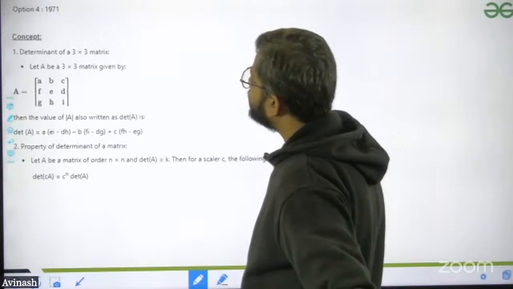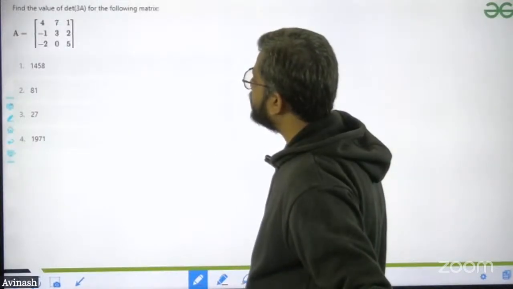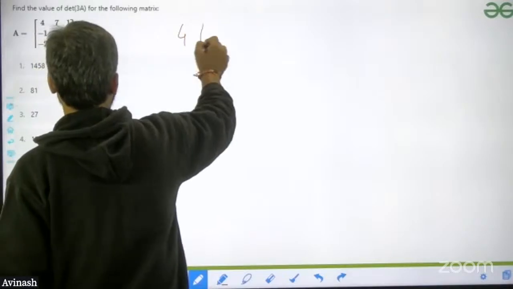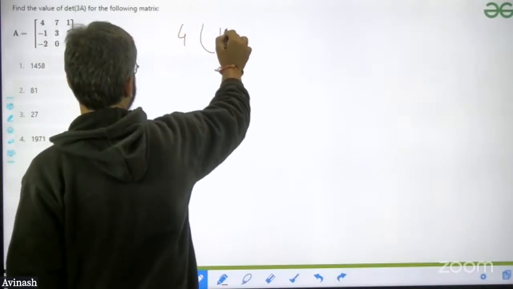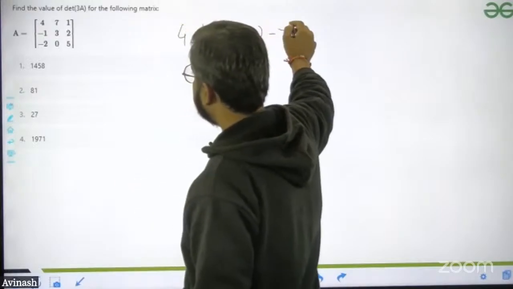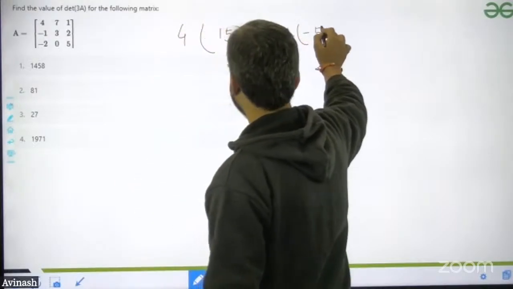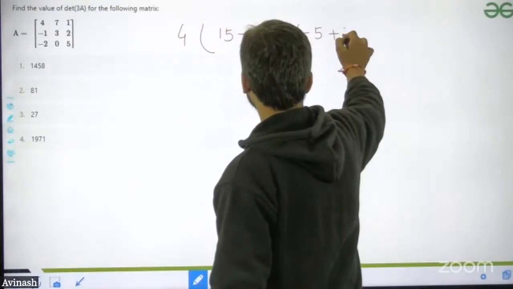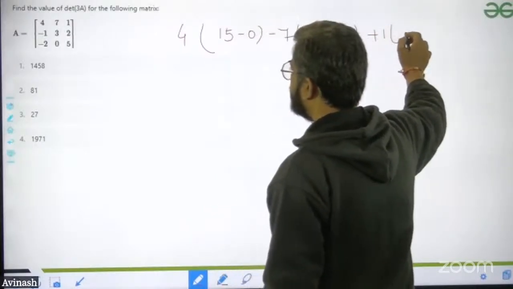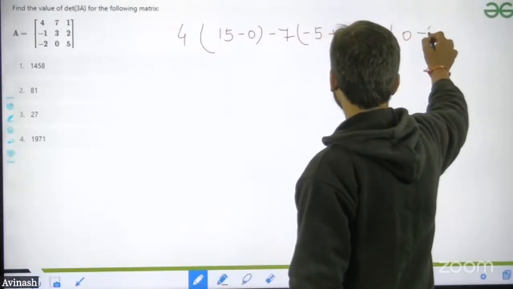For this question, we have to find out the determinant. Okay, so determinant is equal to what? 4 times 15 minus 0, minus 7 times minus 5, and plus 1 times 0 minus of 6.